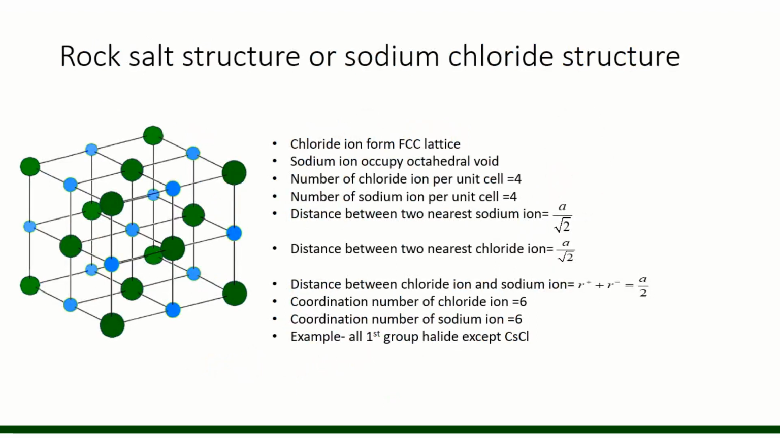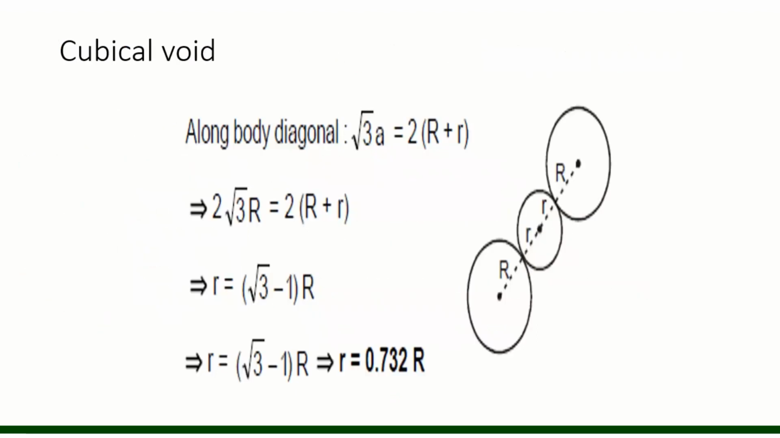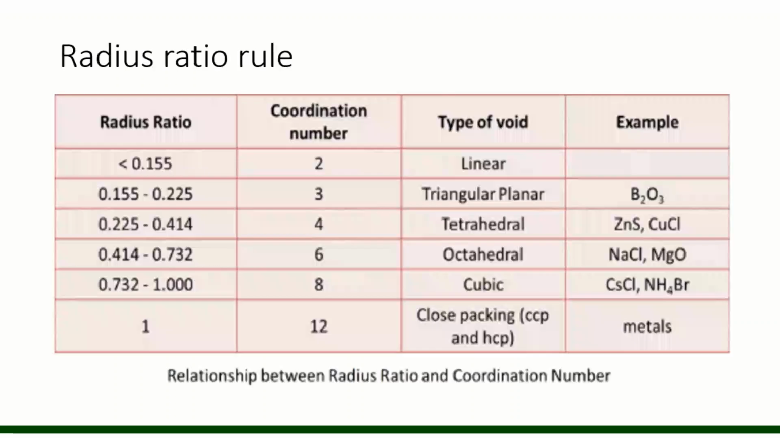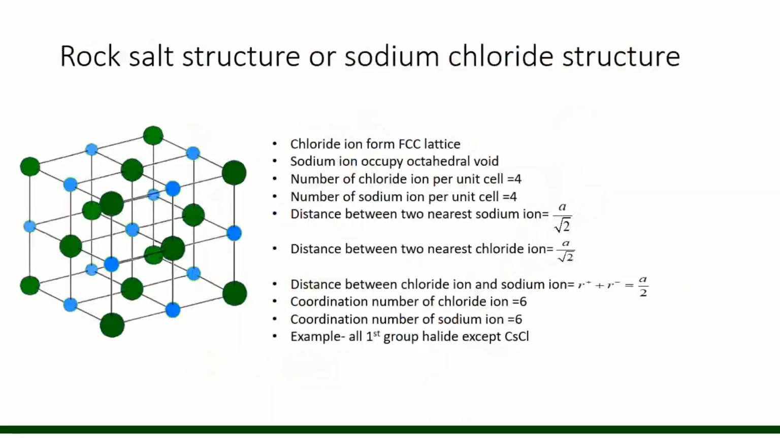Now, the rock salt structure or sodium chloride structure. Here we are going to see these four different voids, those generally observed, and here the relation, the actual radius ratio and the defined radius ratio, is this. By the radius ratio rule, we just assume what the shape might be, right? Now we are going to check some important structures.